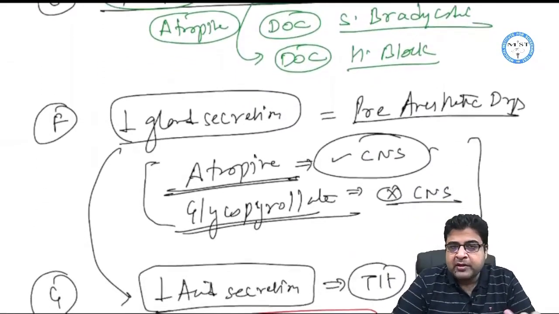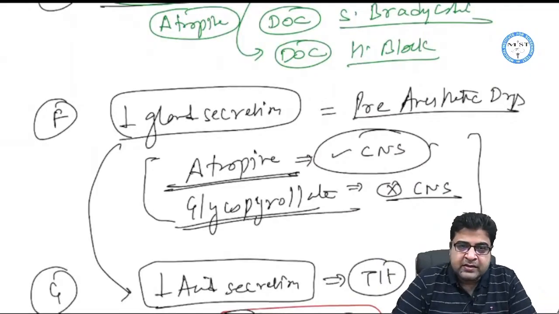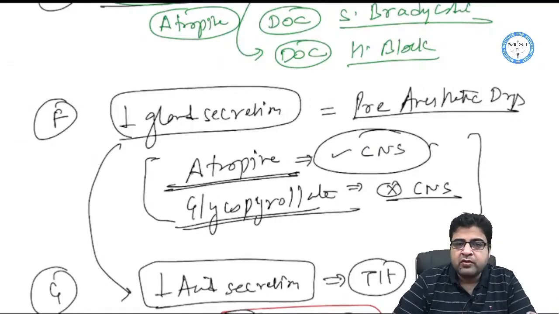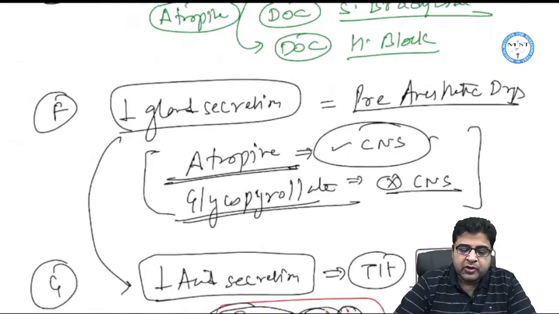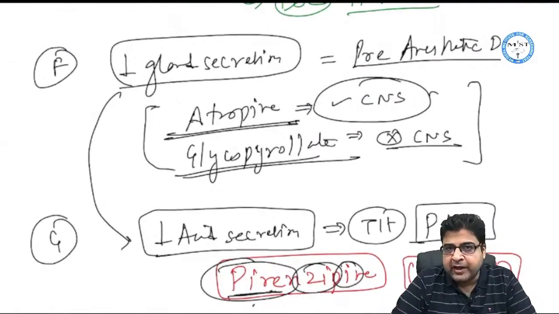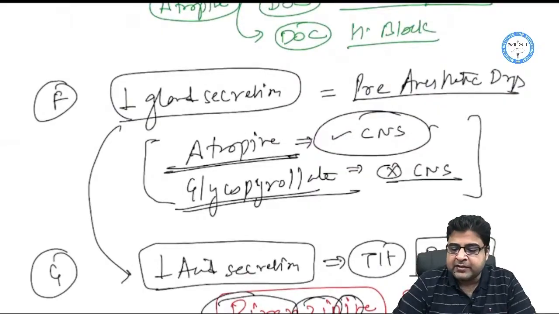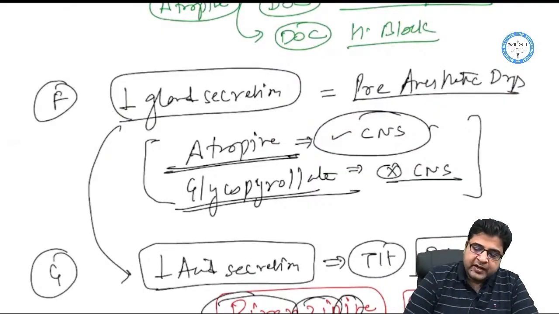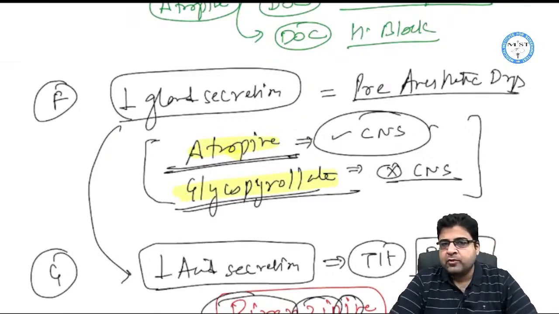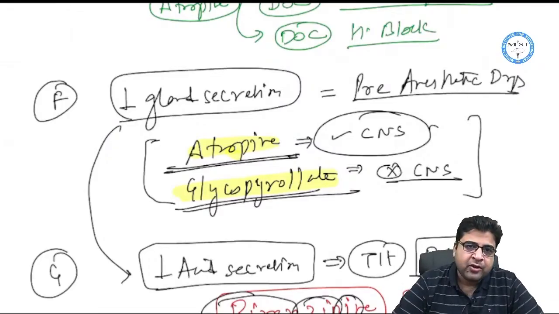In the mnemonic of dumbbells, there is LSS, that is increased secretion of glands. Anticholinergic drugs can reduce the secretion of glands, and we can use these medicines as pre-anesthetic drugs. We have two medicines here: one is atropine, the second is glycopyrrolate.